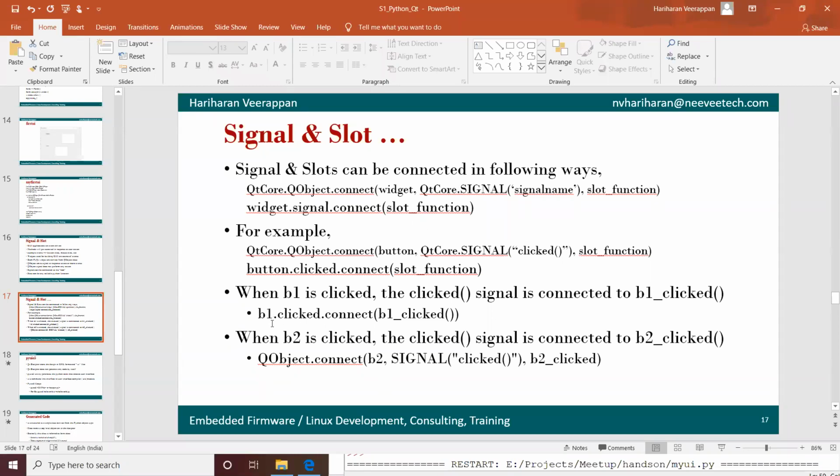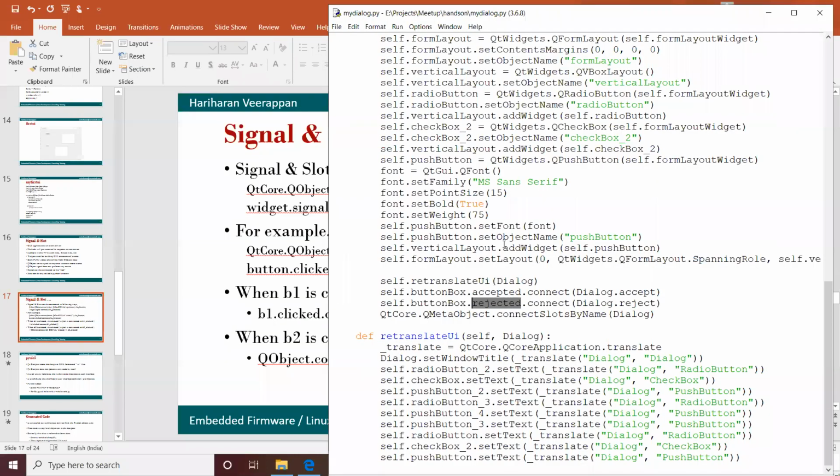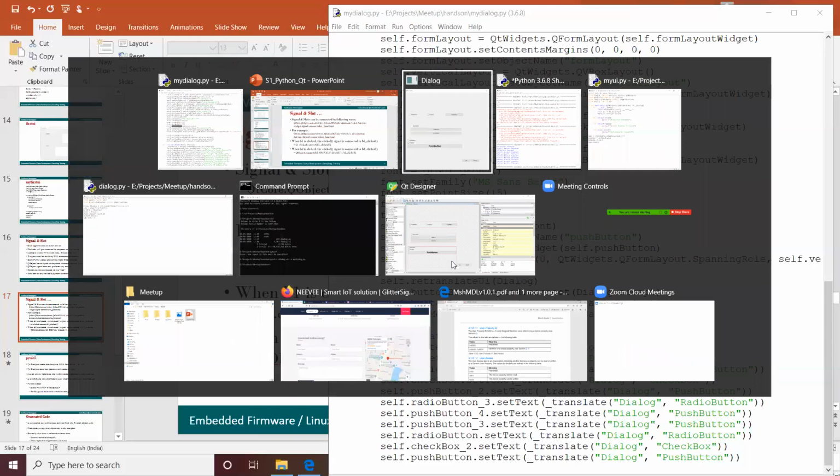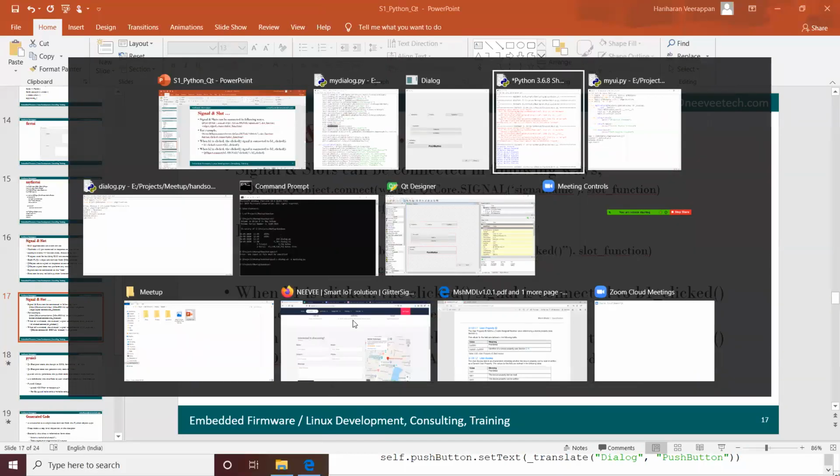For example, if we wanted to handle the button's clicked event and connect it to some function, we have the push button in my dialog. In that case, we can use pushButton.clicked.connect in our function.